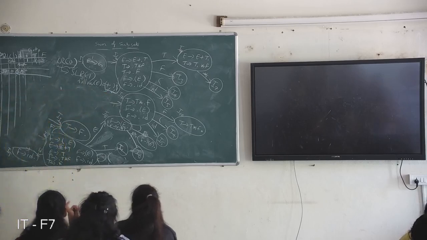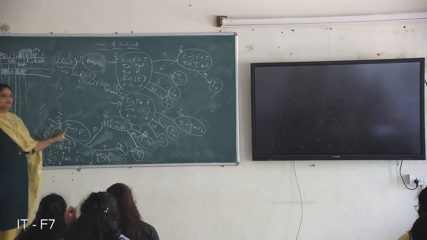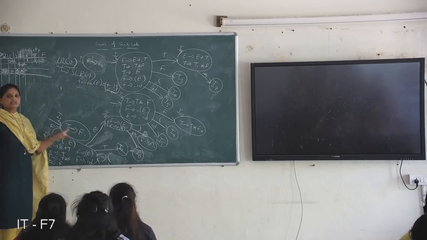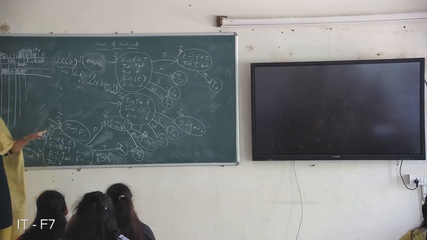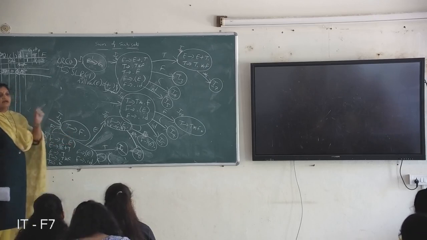Next coming to I3. I3 contains no transitions, and this I3 contains a final item. This is a final item. So when there is a final item, we can perform a reduce action.